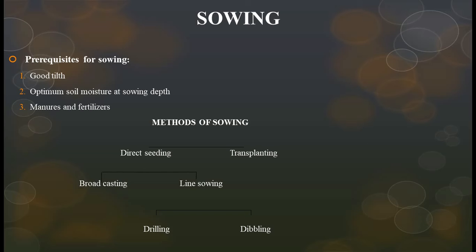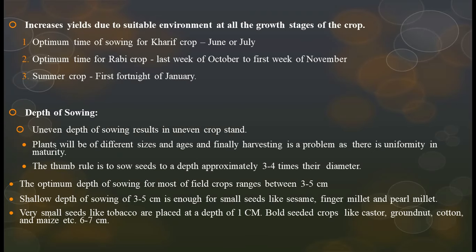These are the methods of sowing: direct seeding and transplanting. Direct seeding means making furrows and seeding, and transplanting means rice transplanting. Broadcasting is majorly used in dryland areas, and line sowing means making lines and sowing. Drilling and dibbling: we will discuss the difference between drilling and dibbling later. Increased yields are due to a suitable environment at all growth stages of the crop. This is the important thing.